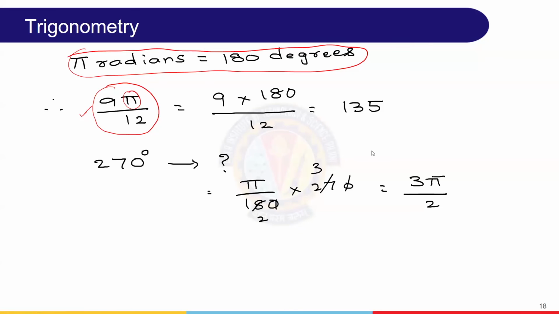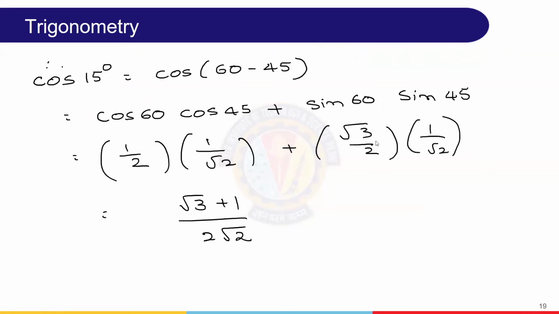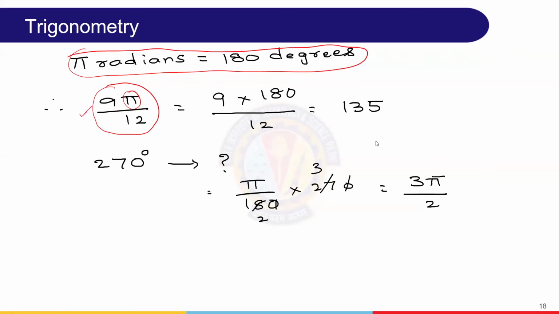Simply replace pi by 180, then simplify it. That is where now the 135 is the corresponding expression in degrees. Right? 135 degrees.